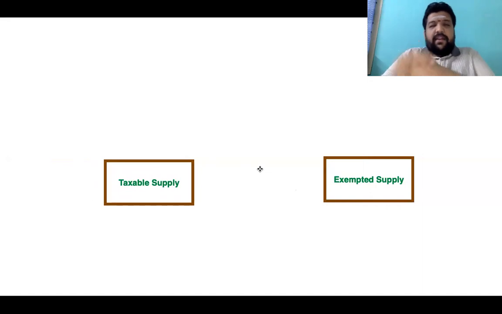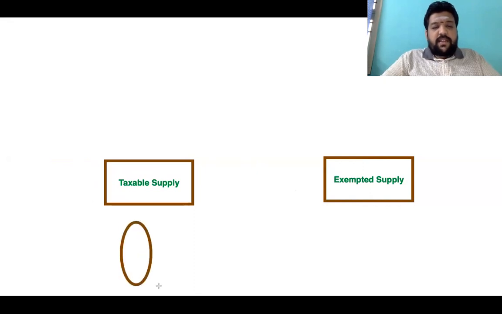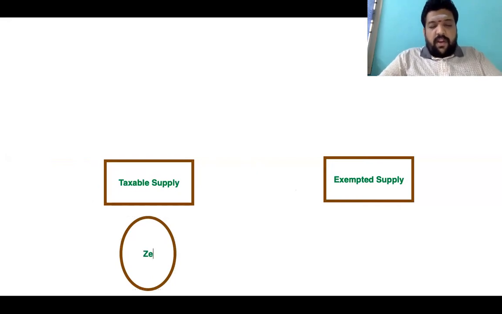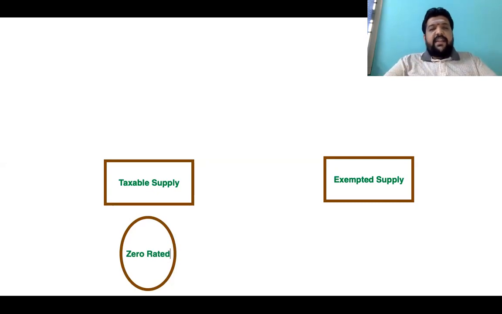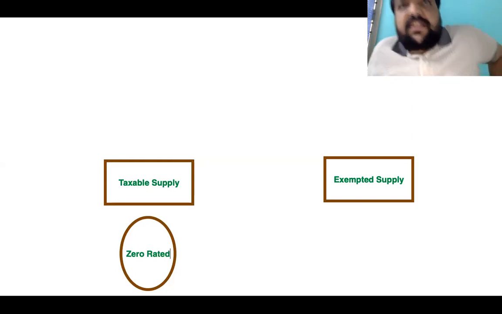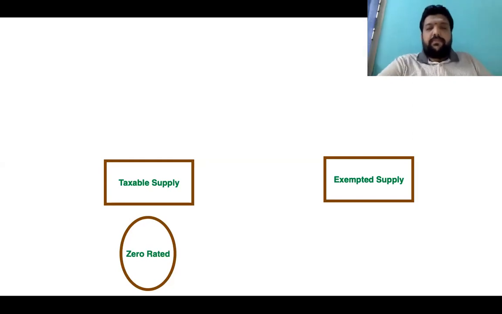But the best part comes when it comes to zero rated supply, which we had. Now, what do we mean by zero rated? Look at the word. It is not rate, it is rated. It is a zero rated supply.